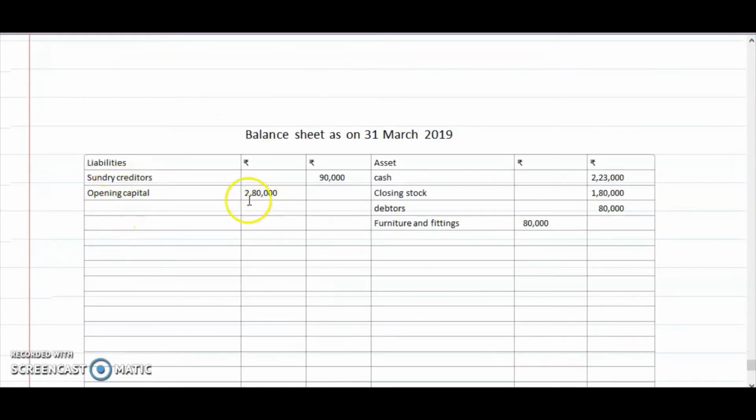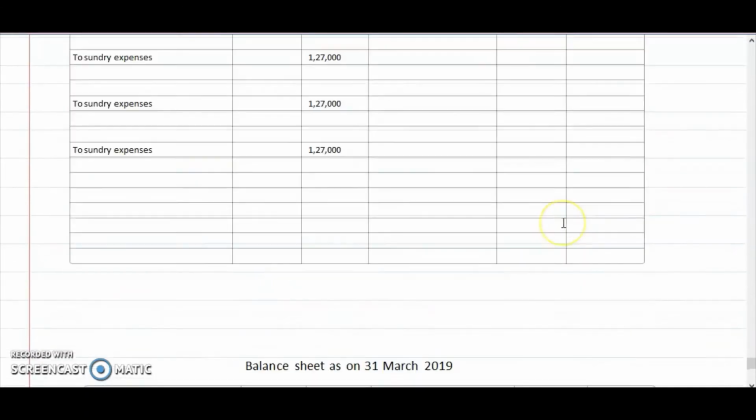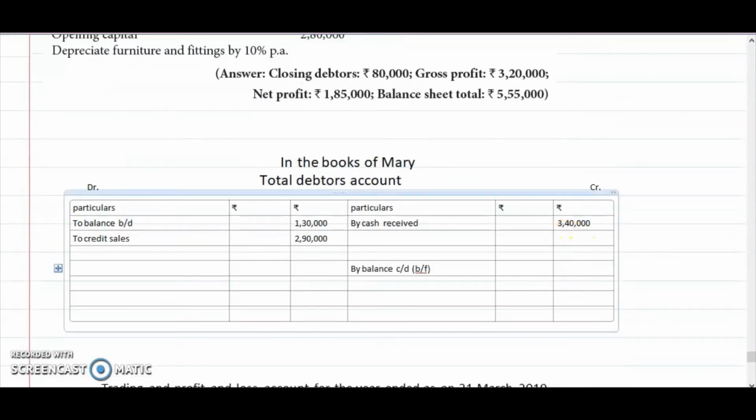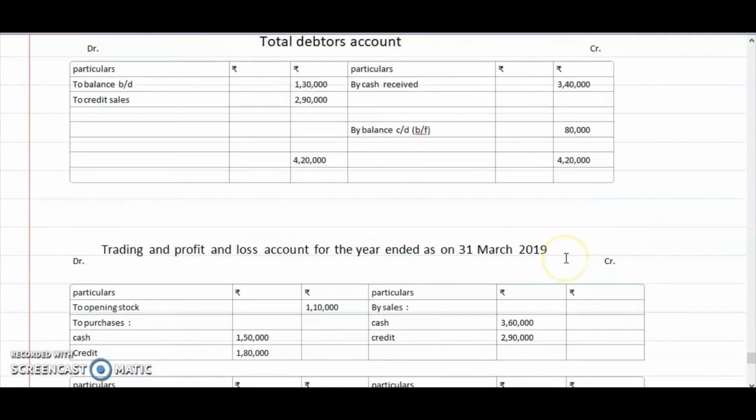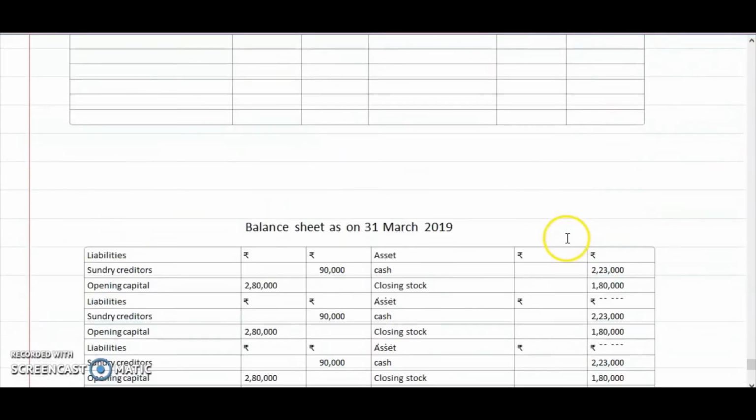Okay. So opening capital 2,80,000. So opening capital is given in the problem. That's why I have written. Then furniture and depreciation is given 8,000. This debtors closing I told you, no. So that balance 80,000 we have to take and write here. Okay, balance sheet closing.